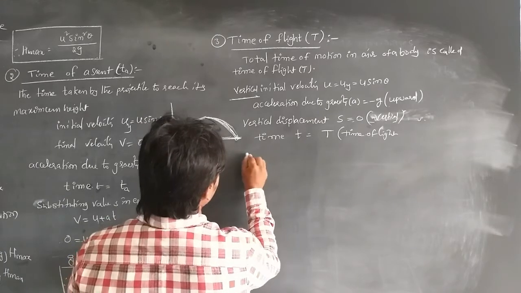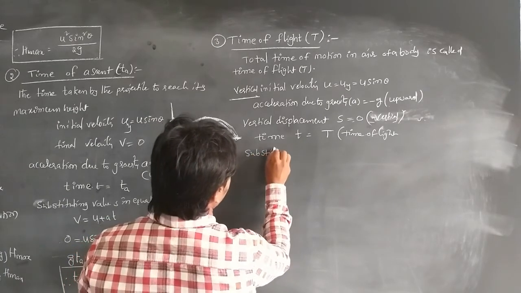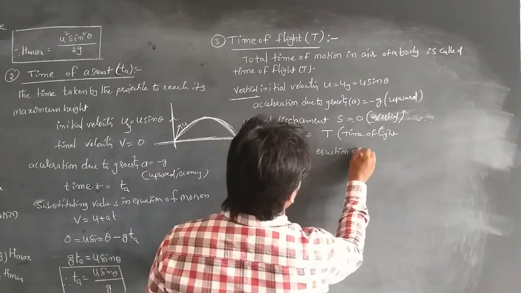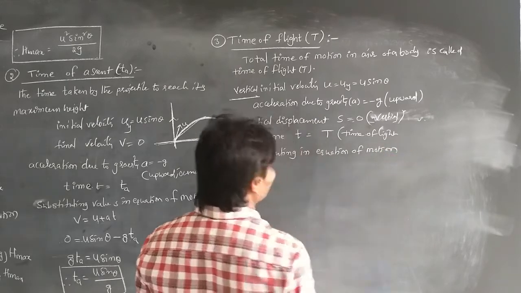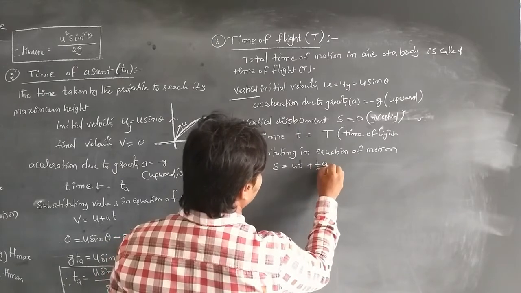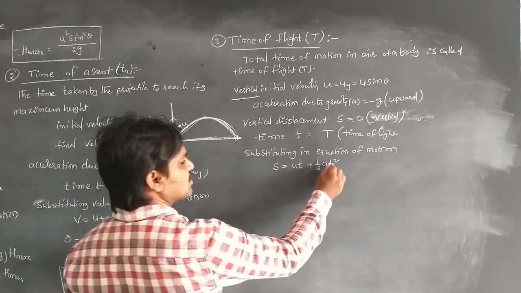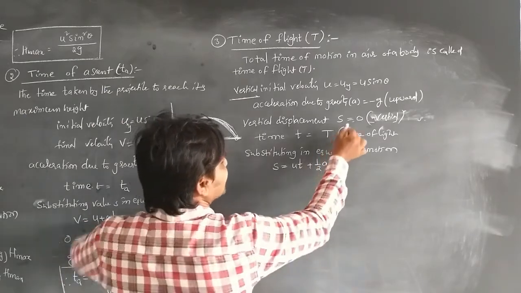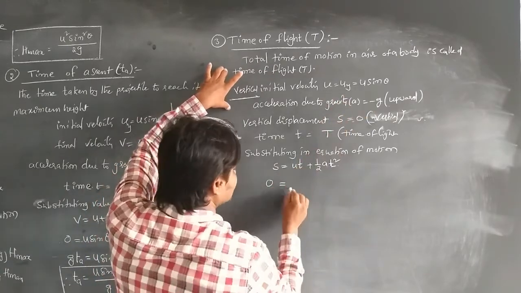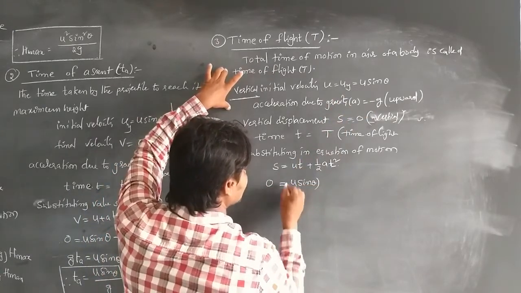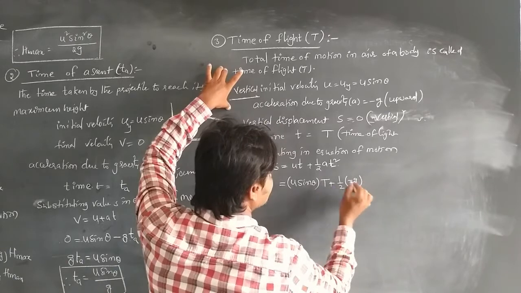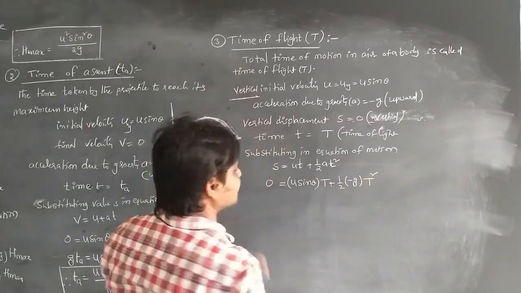We substitute in the equation of motion, the relation between the displacement and time, that is s is equal to u t plus half a t square. This is the second equation of motion, so we are substituting in this equation. Then s, the vertical displacement, is 0, u is equal to u sin theta, and the time of flight will be t, plus 1 by 2 into a, which is minus g, and t square, that is capital T square, the time of flight.